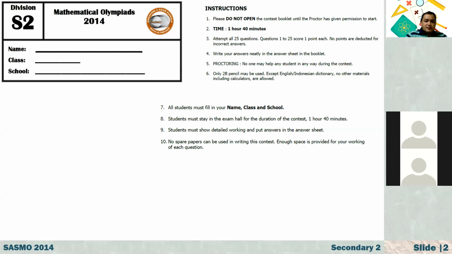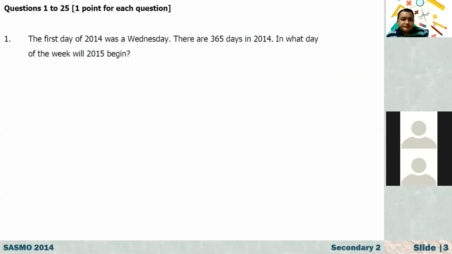So that is Mathematics Olympiad S2 2014. Let's start with easy questions. The first 10 questions are easy, but here the questions are a little bit tricky, and also you need to use logic, and you have to solve fast, right? Because time is not a lot. You have 25 questions, and you are given around maybe 2 hours only. So let's start with the first question.